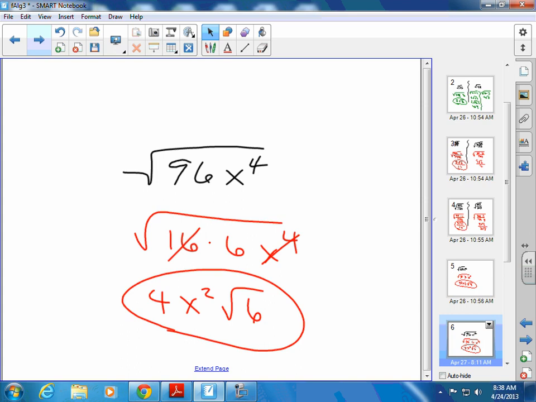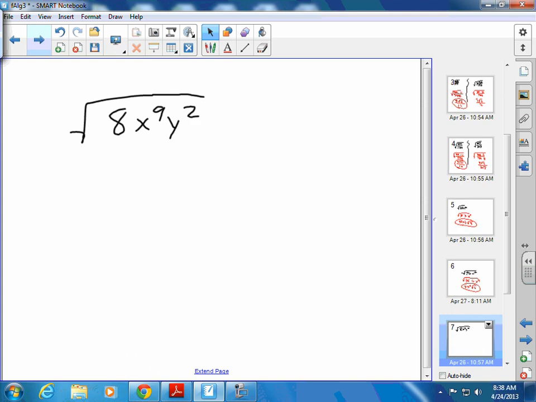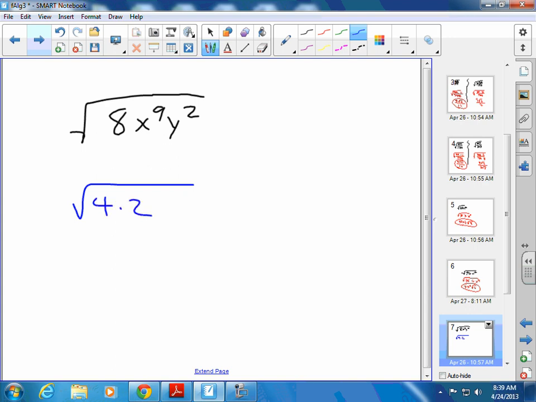And now it gets a little trickier. Write that down. So when you take a square root, you divide by 2 to the exponent, right? If I've got a 9, does 9 divide by 2 evenly? No. So anytime you get a negative or an odd exponent, we've got to break that variable term up. So first off, we're going to break up 8. What goes into 8 that's a perfect square? 4 times 2. Okay, don't bring out a 4 and leave a 2. Break it up inside here is 4 times 2.